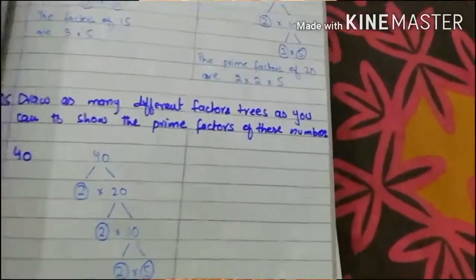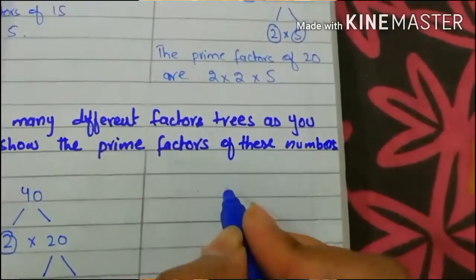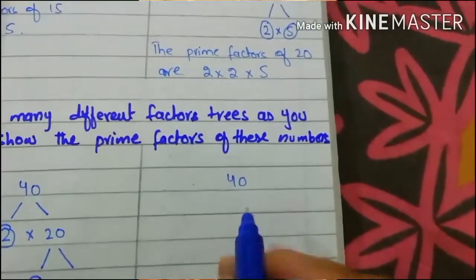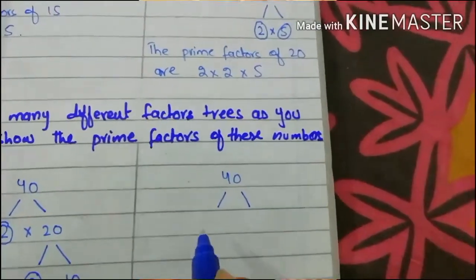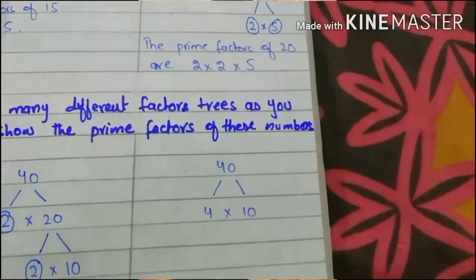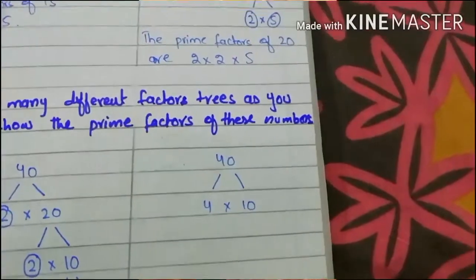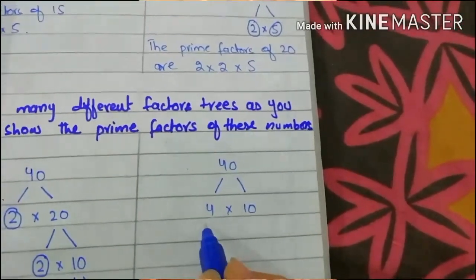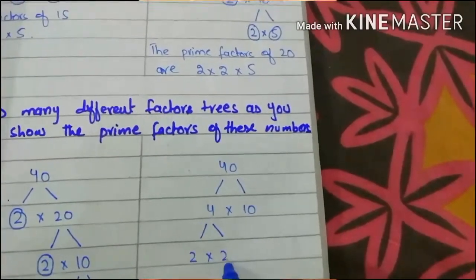Now we split 40 again in a different tree method. So 4 multiplied by 10 is equal to 40. Now dear students, look, 4 and 10 both are composite numbers, so split 4. 2 into 2.